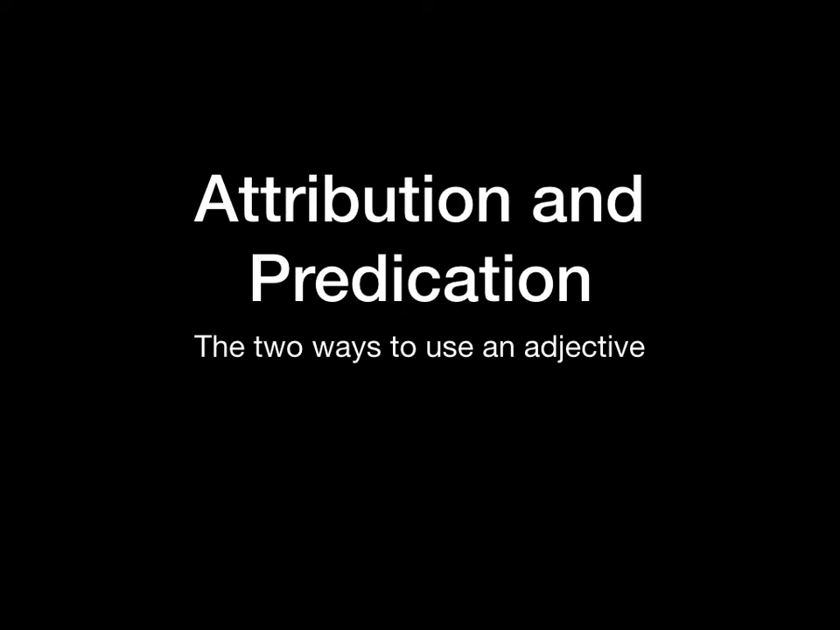Attribution and predication, the two main ways to use an adjective. Attribution is when you use an adjective to qualify or describe a noun, and predication is when you use the verb to equate the adjective with a noun. So you'll notice in this lesson some symmetry with the concepts of apposition and predicate nouns.